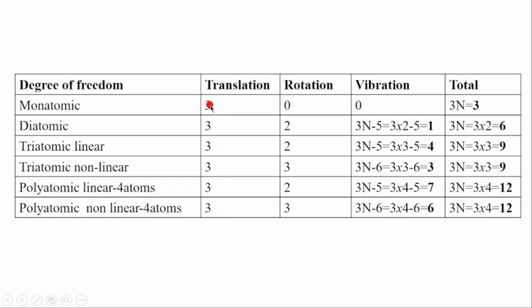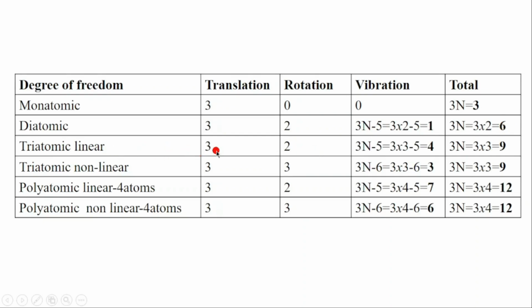So this is a summary of what you have seen in the table. Monoatomic gas, they have 3 translation, rotation 0, and vibration 0. Then the total will be 3n, 3 times 1 is equal to 3. Then the diatomic, they have 3 translation, 2 rotation, the vibration is 1. Then the total is 3n, which is equal to 3 times 2, which is equal to 6. You can also add 3 plus 2 plus 1, which is equal to 6.